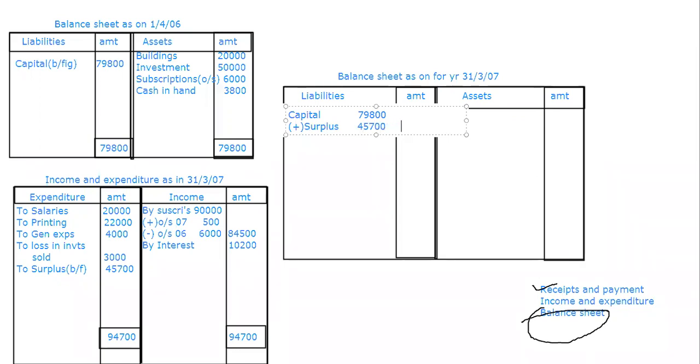So how much will be the total? 1,25,500. Okay. Now, any other things that will come in the balance sheet on the liability side, we are going to see. Here, I will see receipts and payments. In the adjustments, we don't have any assets, so we'll just leave it.